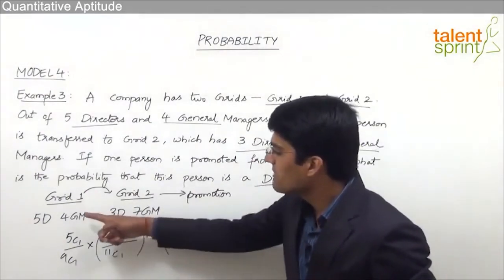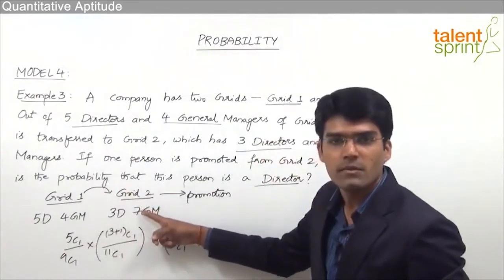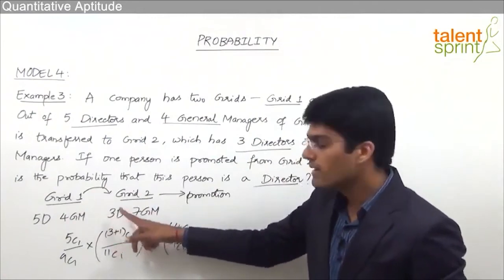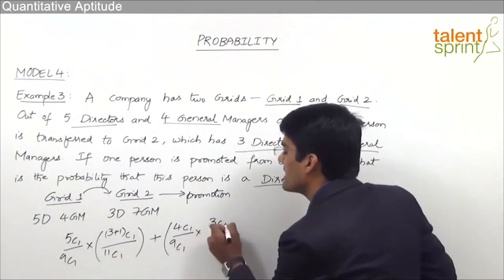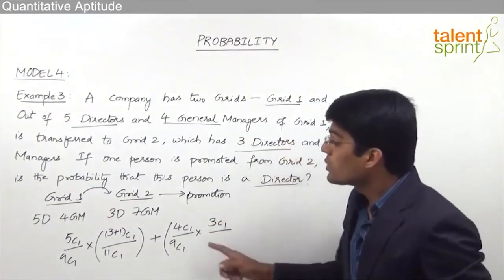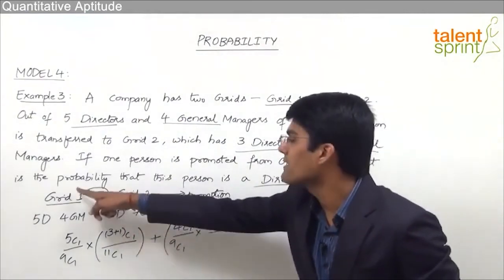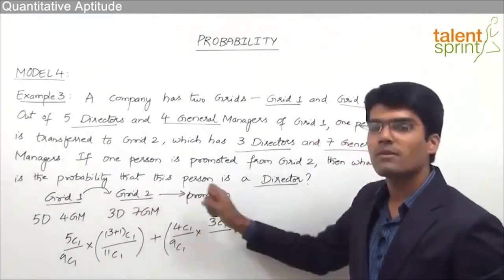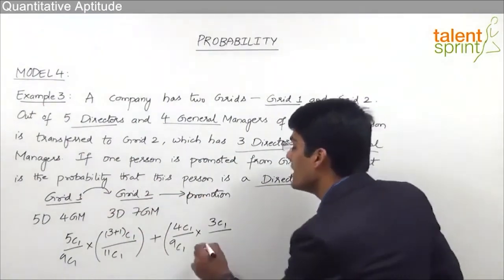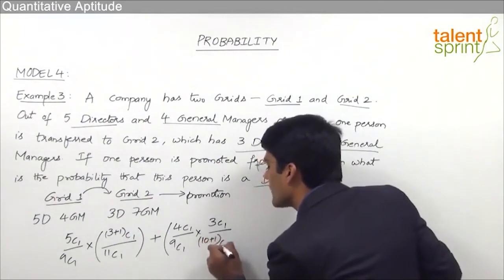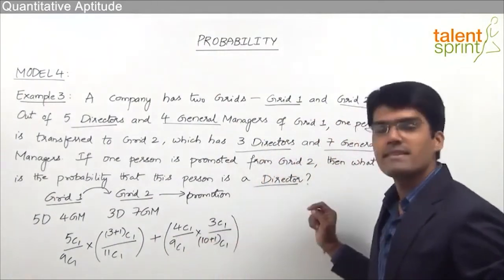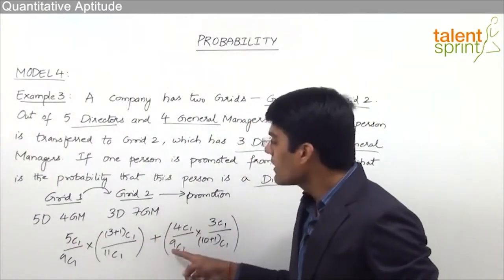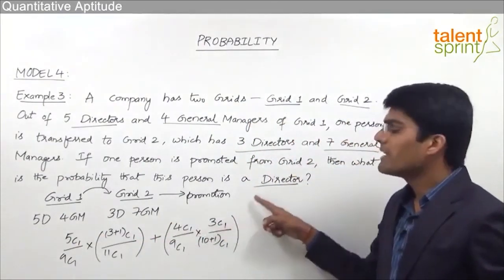So now if you observe, when we transfer a general manager from grid 1 to grid 2, there are 8 general managers, but the number of directors remains 3 only. So we have to select any one of those 3 directors, that is 3C1. Divided by total number of persons in grid 2 after transferring one person will be 11. Why? Because already there are 10 persons and now one person has come from grid 1 to grid 2. So total persons will be (10+1)C1. That's it. So these are the two cases that we have here. Director is transferred and director is promoted, or general manager is transferred but director is promoted.